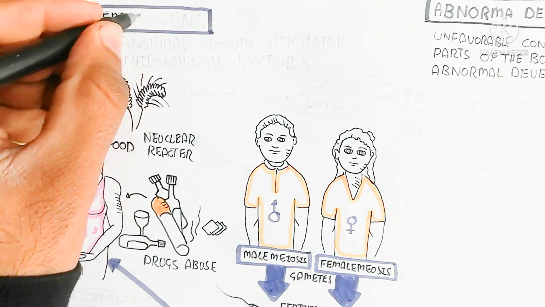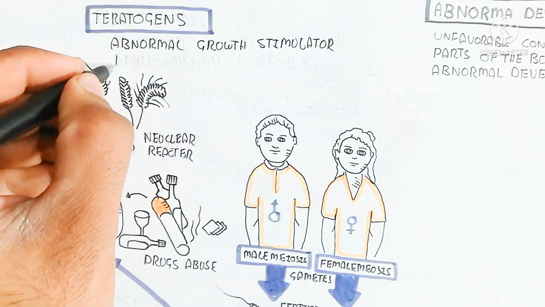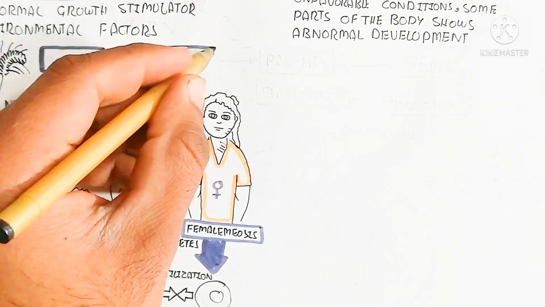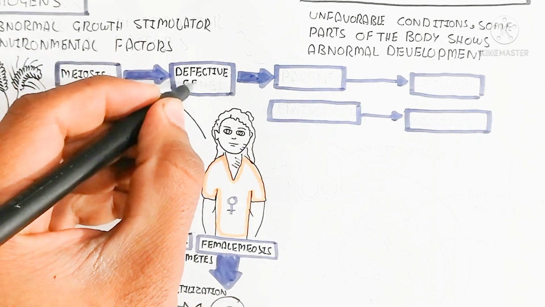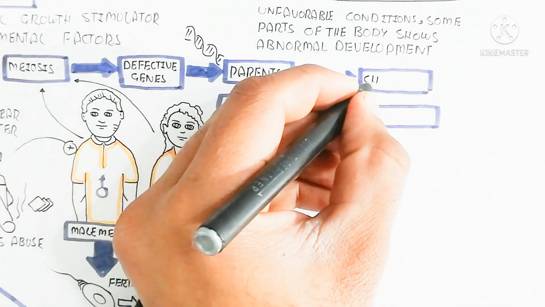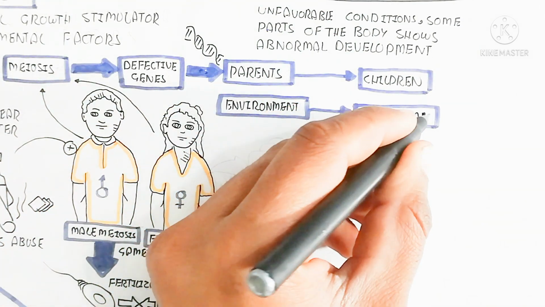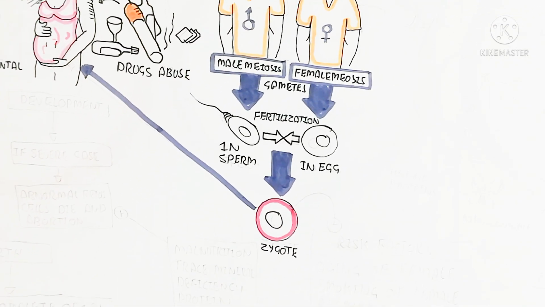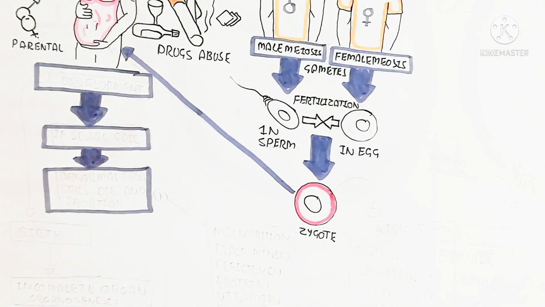All these things, the toxins as well as other substances, are collectively known as teratogens, and the study is known as teratology, along with other abnormal growth stimulating environmental factors. After meiosis, defective genes can be formed, or an abnormal number of chromosomes, and the parents' DNA methylation epigenetic change will affect the children, or the environment will affect the individual during their lifetime.